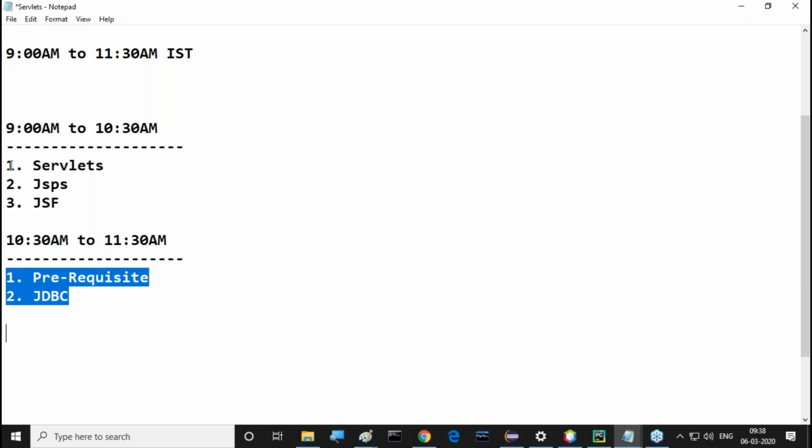I'm planning for extra sessions on which one? Servlets. Why? Because servlets is one of the lengthy topics in our overall advanced Java, so we are going to spend more time on it. But at the same time, JDBC is also important. On the basis of JDBC only, some other frameworks like Hibernate and JPA depend on it. So we need to understand JDBC effectively also.